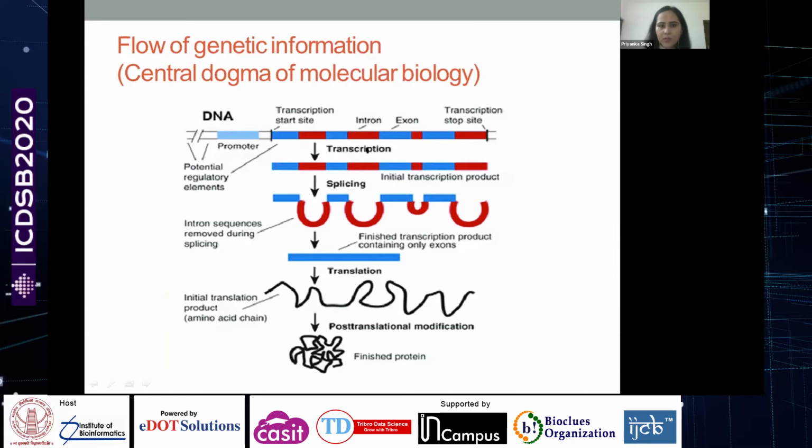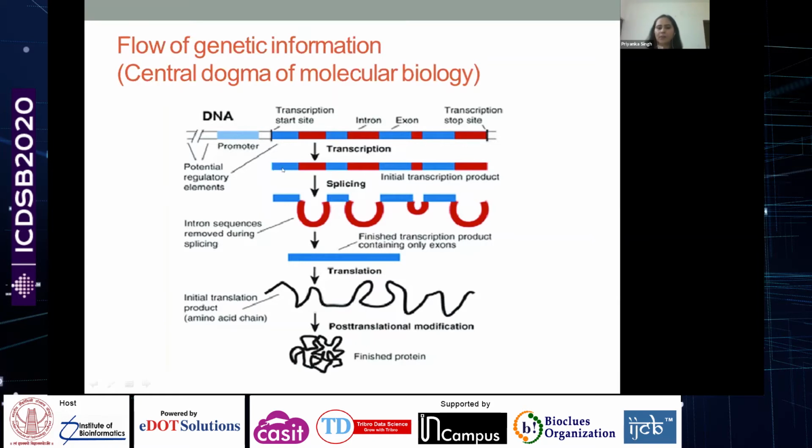I'm not going into too much detail. It's an overview. So now a messenger RNA, which is also called the transcript, is going to be formed. The transcript has the information for protein coding, which is interrupted by information which does not code for the protein. So there is a requirement to splice off these intron, non-protein coding regions, from the mRNA.